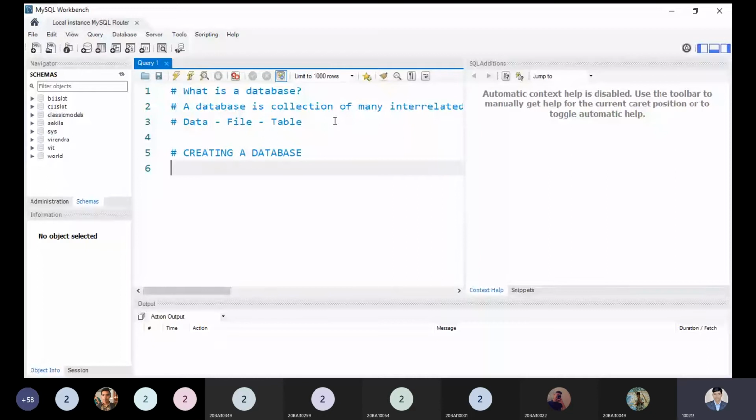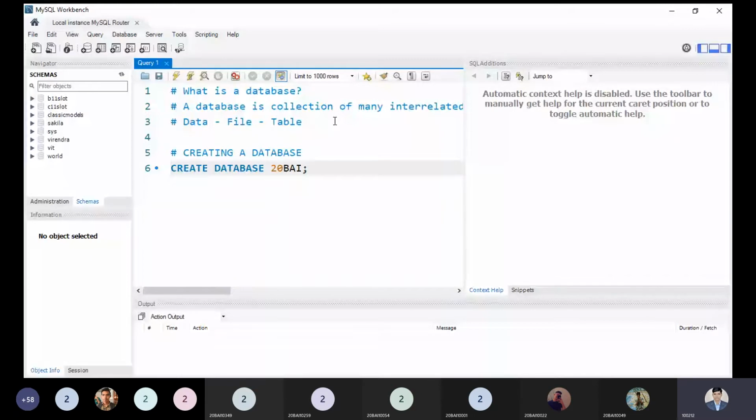So what is the command? Create database, and the name of the database. Here I'm giving 20BAI. Let me check if it is not working. You have to understand 20BI is the name of the database. If it is not handled, it is because the first letter is a digit, so I will change it to another name. Just let me check.